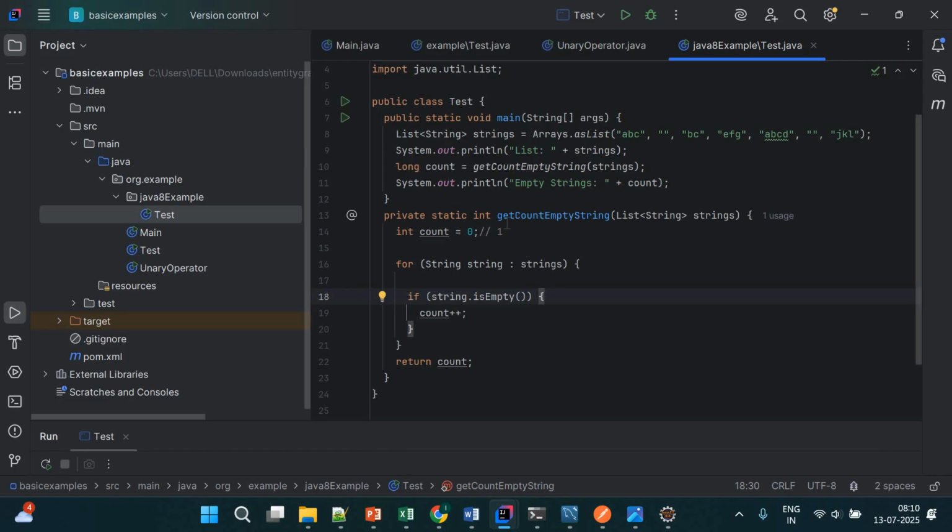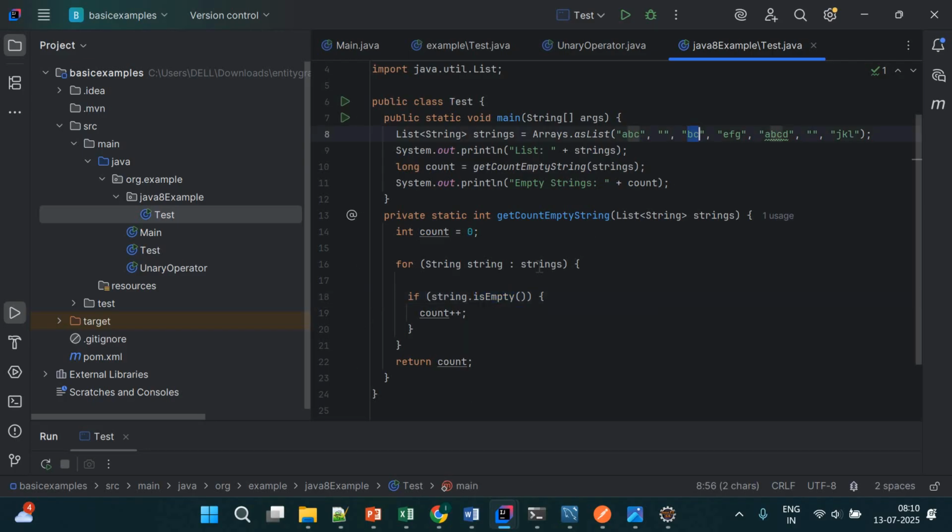Then again it will go to this for loop here, right? Then what happens? Again it will take what? Empty. So the string will have a blank, right? So this string is empty. Yeah, count will become 1. Then again it will go here.